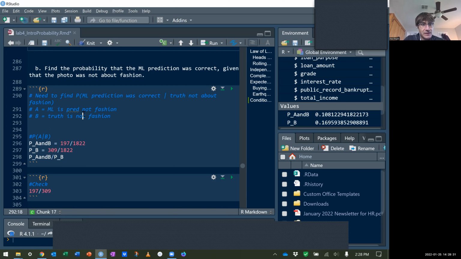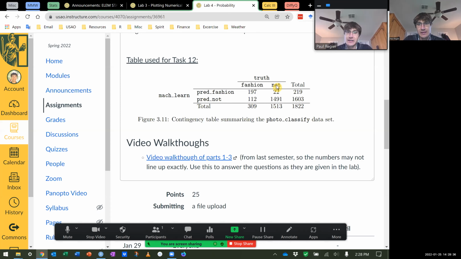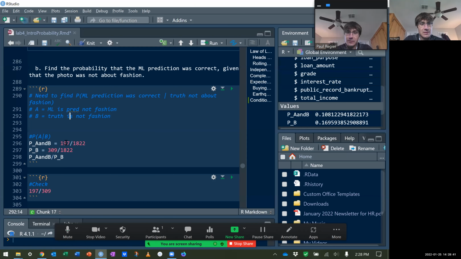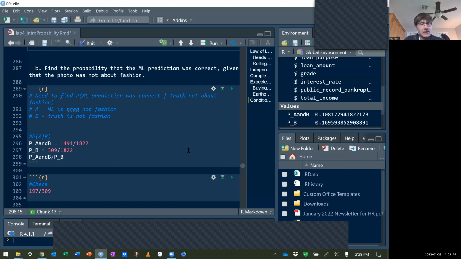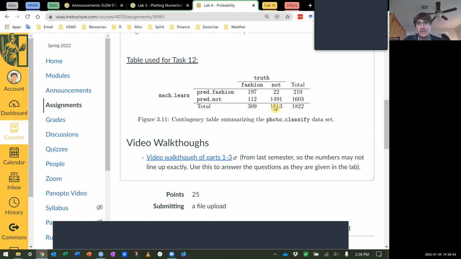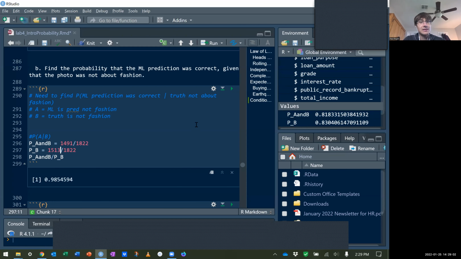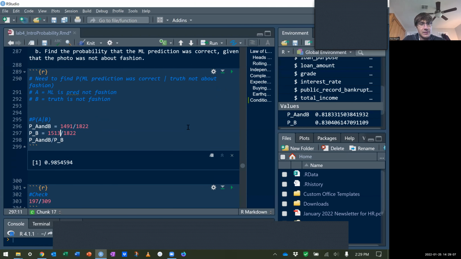So not fashion, not fashion. Truth being not fashion and predict being not fashion would be these two, right? Not fashion and not fashion. So 1491. And then we want to find the probability. That was probability of A and B. Now probability of B is not fashion. Truth being not fashion. Notice there were 1513 total on not fashion. You could run that and see, ooh, 98%. It's correct 98% of the time. And so that's the first way to think about it.